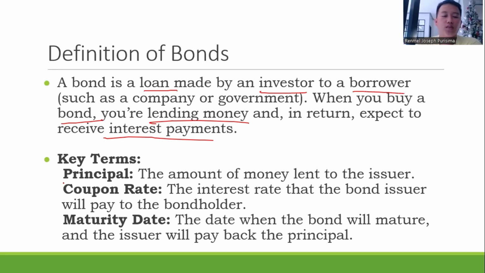The terms that you need to remember are, first, the principal, which is the amount of money lent to the issuer. We have also the coupon rate, which is the interest rate that the bond issuer will pay to the bondholder. We have also the maturity date, which is the date when the bond will mature, and the issuer will pay back the principal.